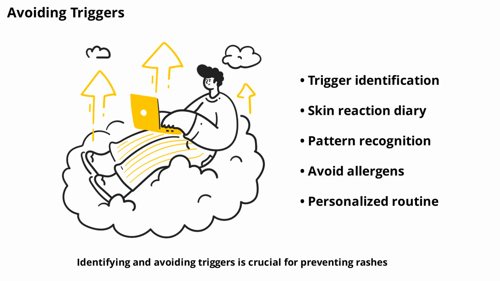Identifying and avoiding triggers is crucial for preventing rashes. Keep a diary of skin reactions and note any patterns. Avoid known allergens, irritants, and stressful situations when possible. Next, we'll discuss how to build a personalized skincare routine.